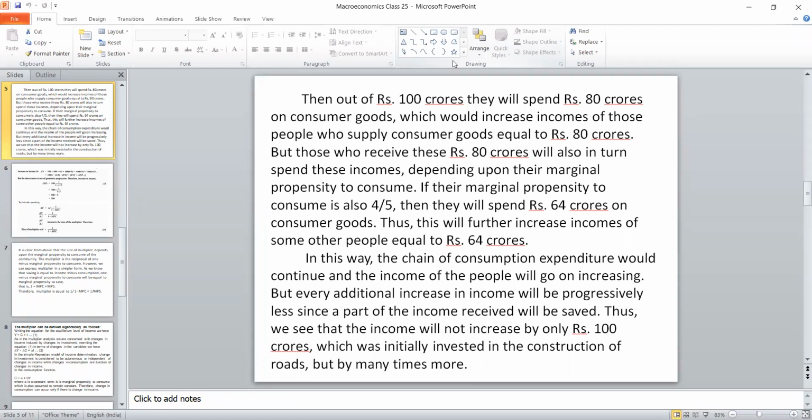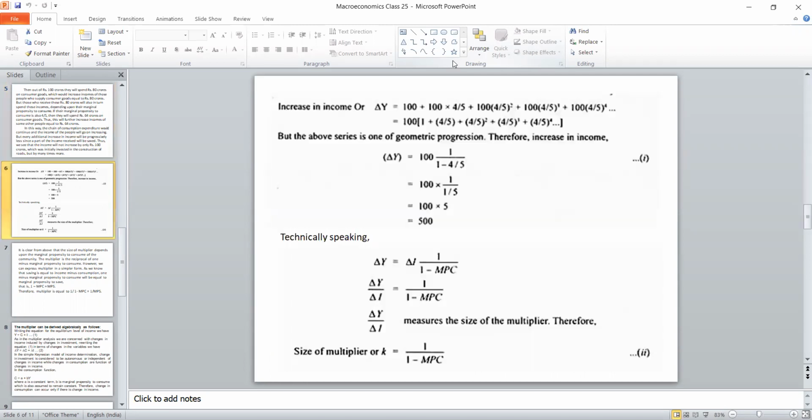Suppose n number of times it has moved, then we have a geometric progression. This is the way that we have to calculate. Initially, the first 100 is our investment. Out of that 100 crores, the consumption made is 80%, 4/5 of it. In the first stage, 100 into 4/5, 80 crores. Plus, in the second stage, 4/5 of the 80 crores will be spent in the second cycle. So it is 100 into (4/5) square, then (4/5) cube, (4/5) power 4.